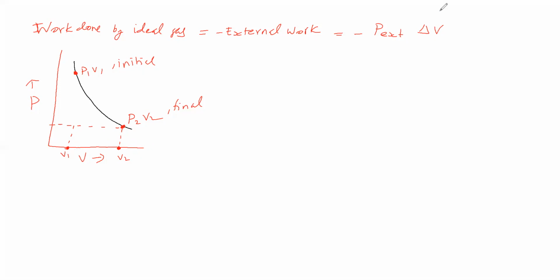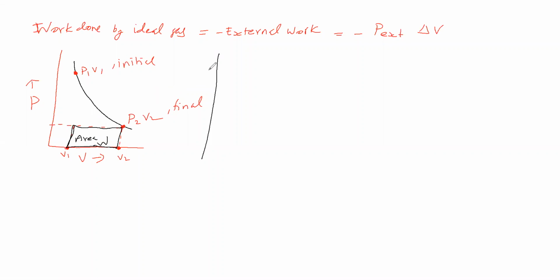You take this difference in volume, which is this much, and multiply it with this pressure. Therefore, this area, this box, is called the work done by the ideal gas.